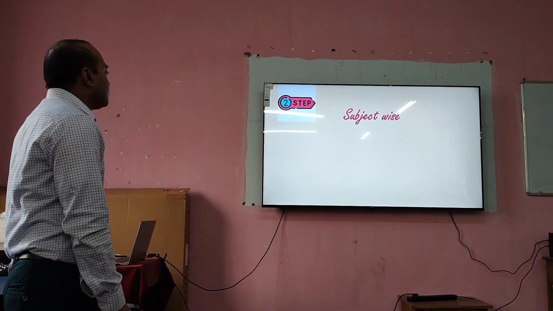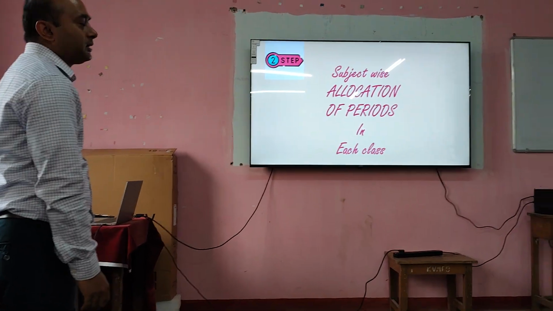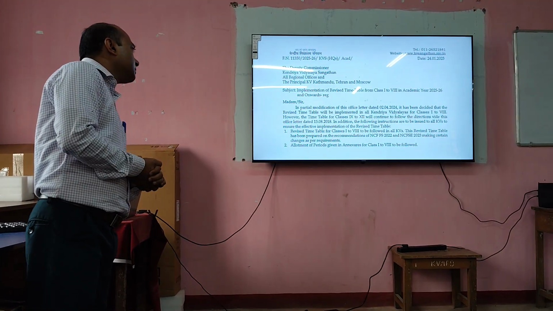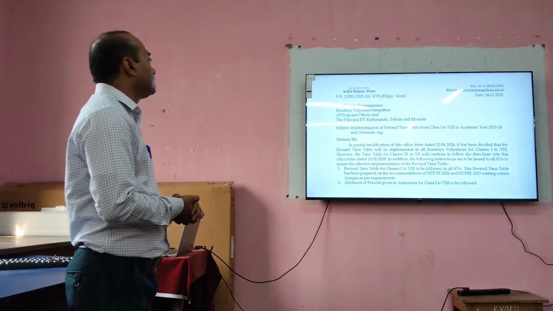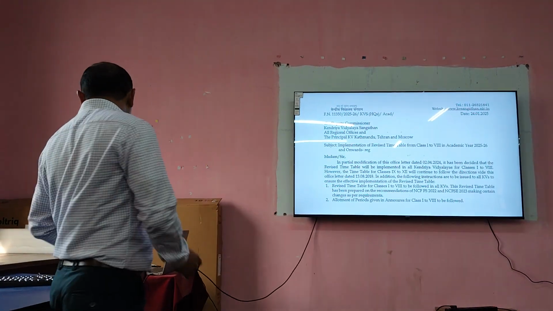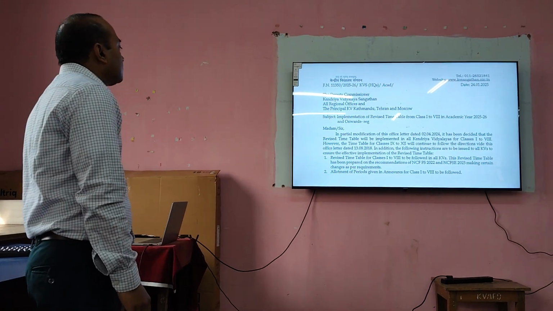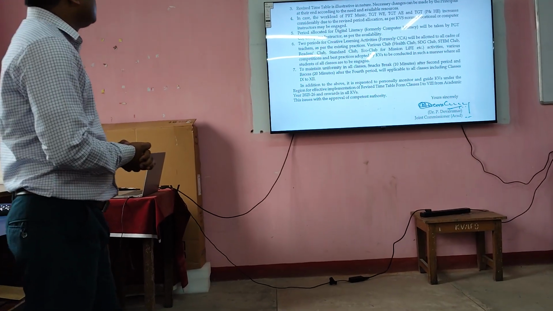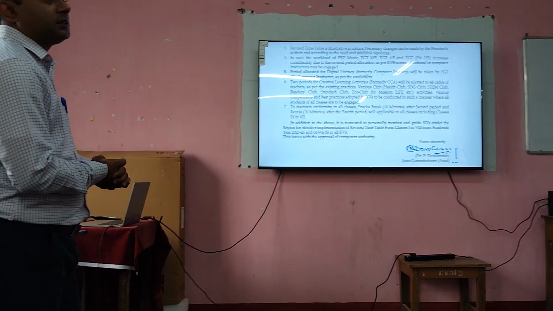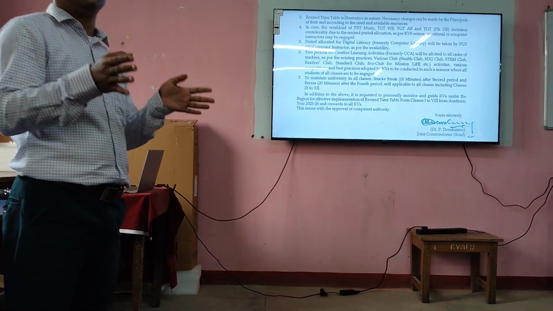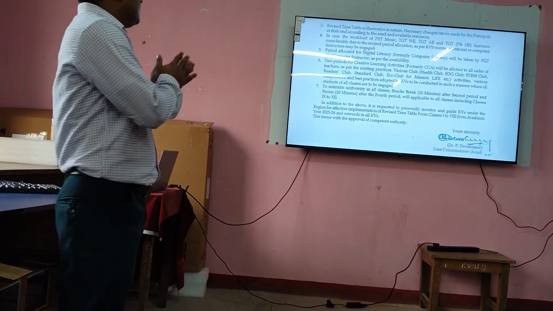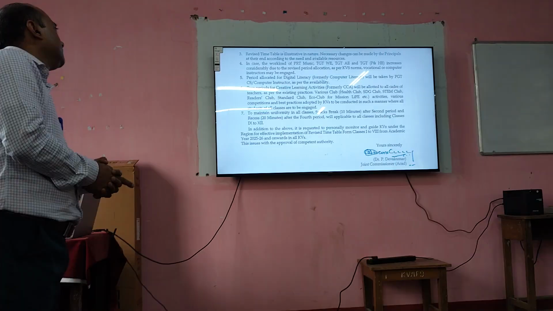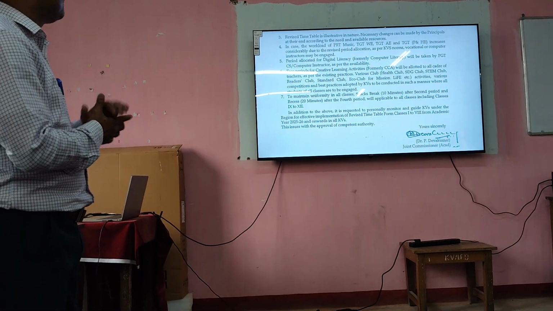So step 2 is subject-wise allocation of periods in each class, and for this we have to go to the recent recommendation by Kendriya Vidyalayas, which came at the end of January. The most important point is number 3: the revised timetable is illustrative in nature, just an example. You don't have to copy it as it is. Necessary changes can be made by the principals according to need and available resources. This is very important.